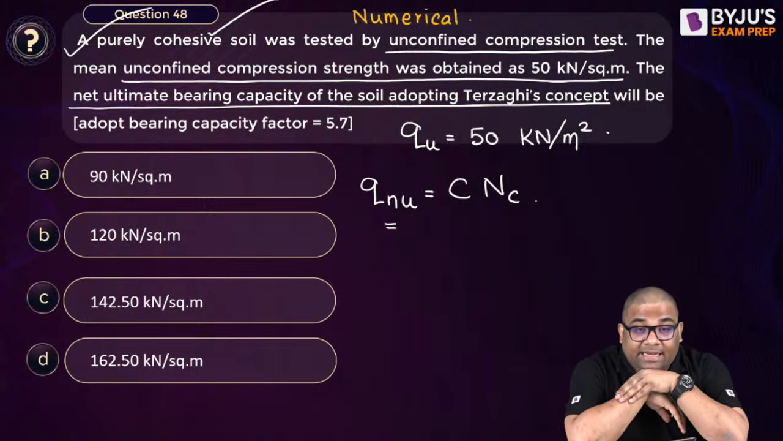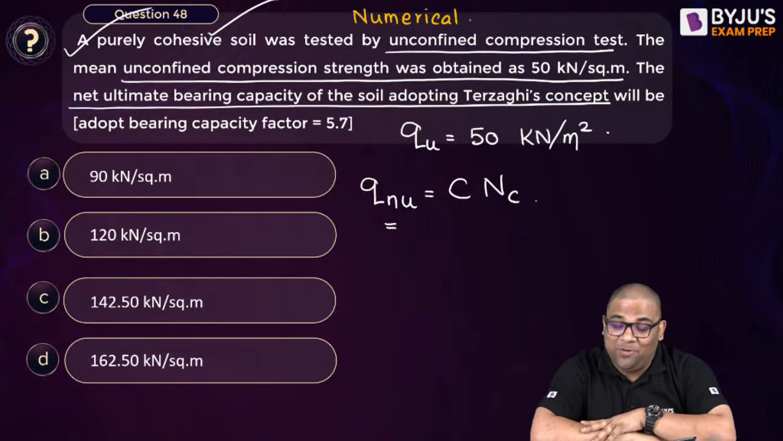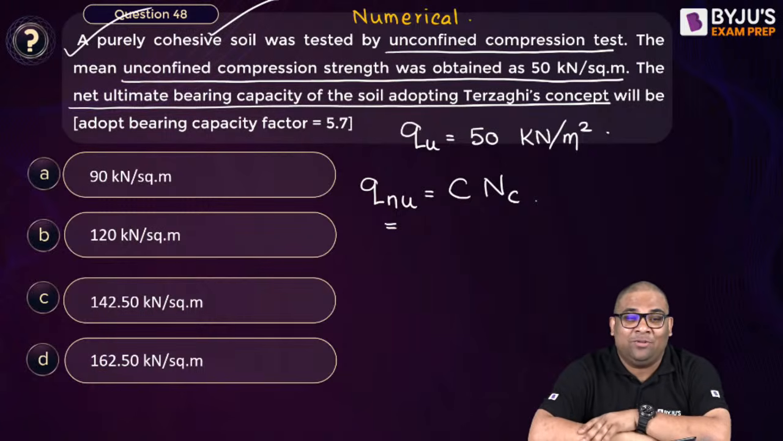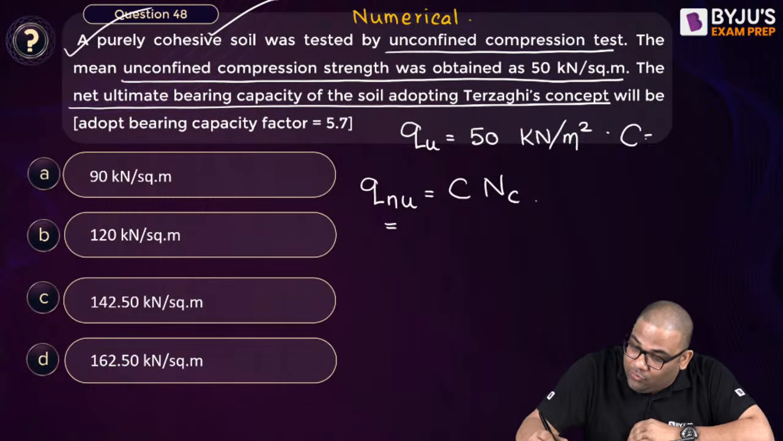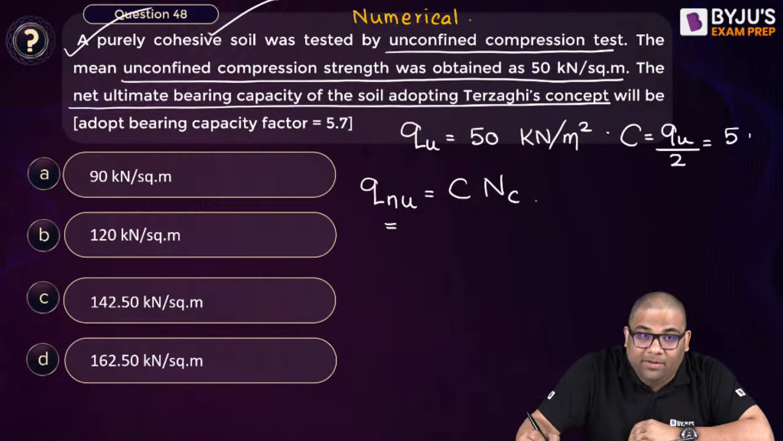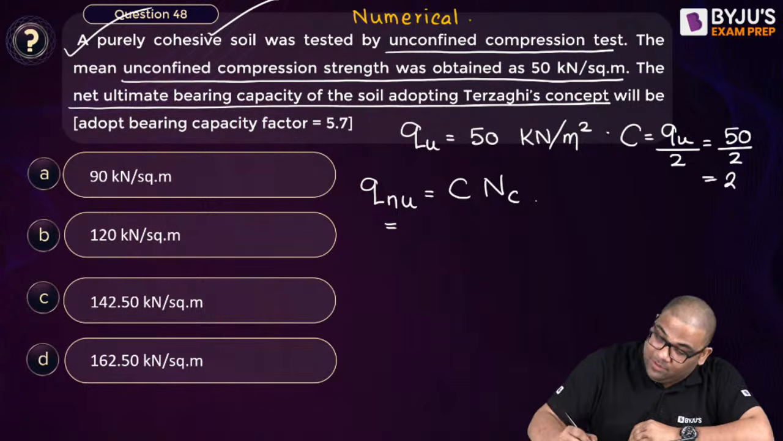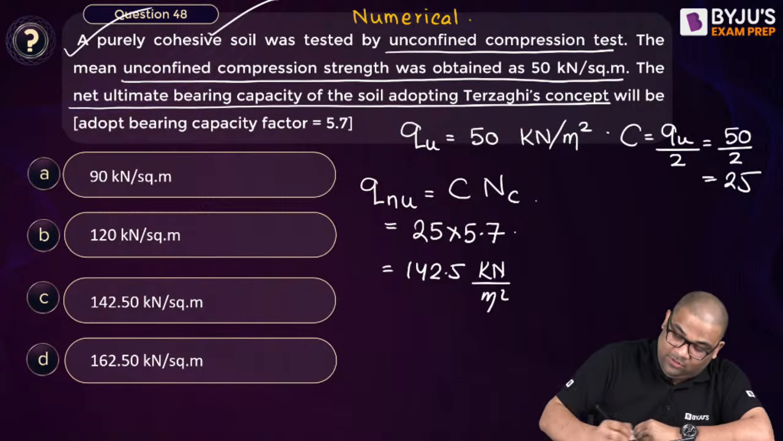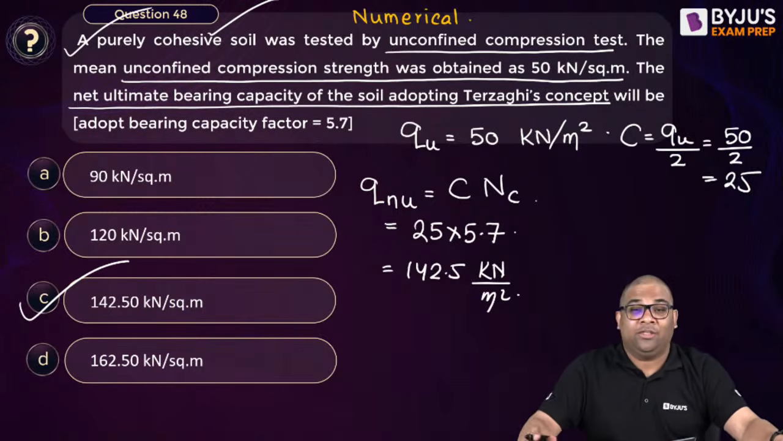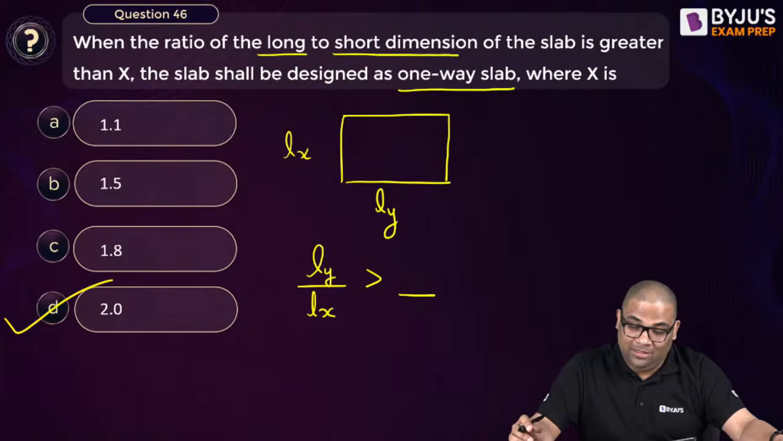See, these numericals are taking a little more time because I am explaining. If I don't explain, then I can solve it faster. But yes, this is also explaining to you. Tell me. Cohesion is half of Qu, so Qu by 2, 50 by 2, 25. So it is 25 into 5.7, that is equal to 142.5 kilonewton per meter square. This turned out to be an easy question, although the length was a little more.